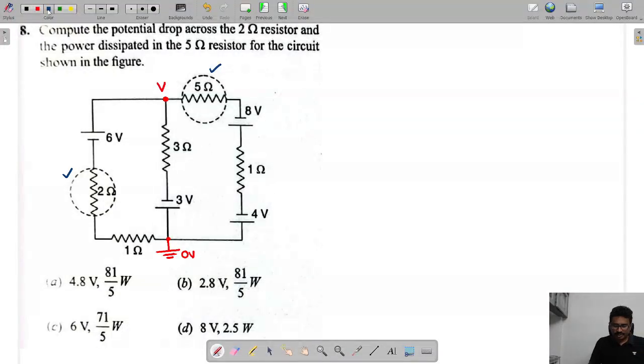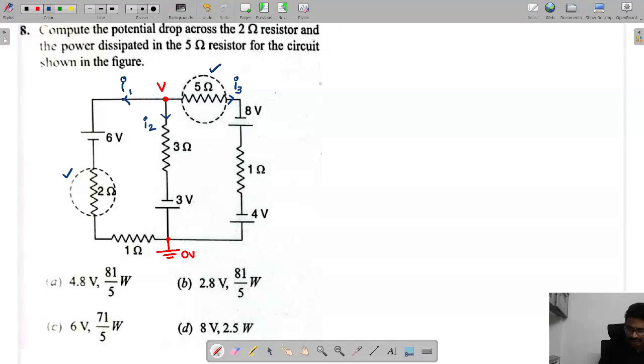And now here, in this branch, let us call this current I1, leaving current. This current we are calling I2. This current we are calling I3. All the currents are leaving only.